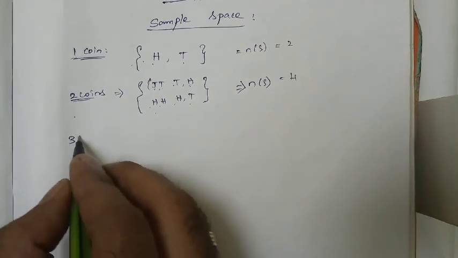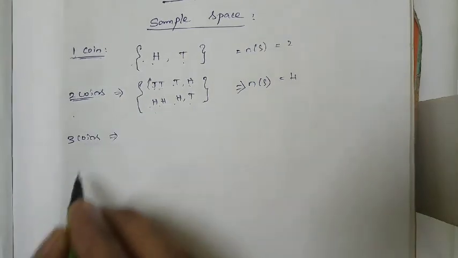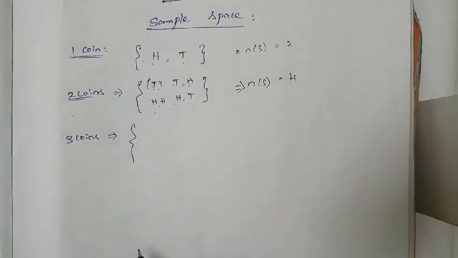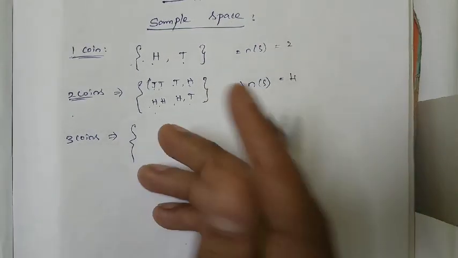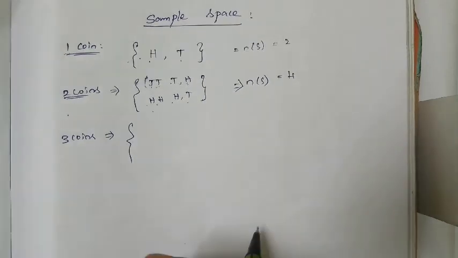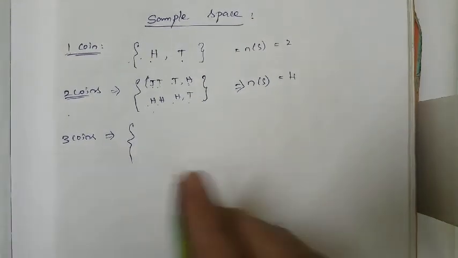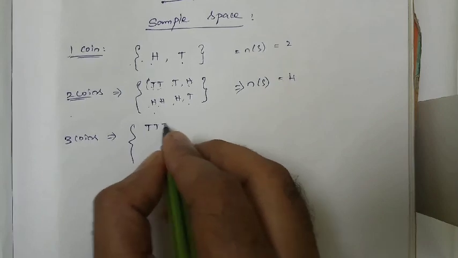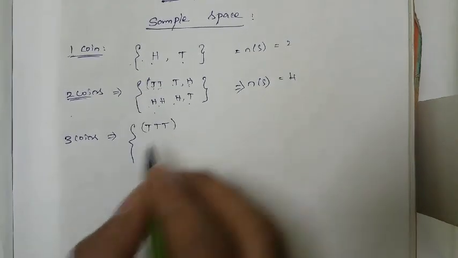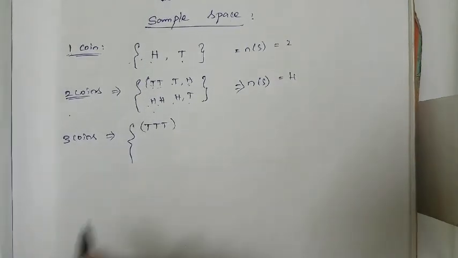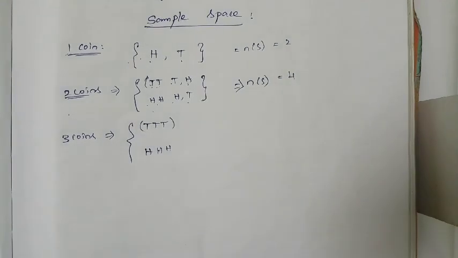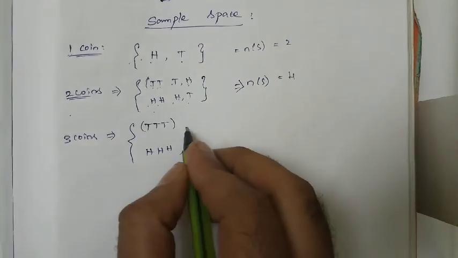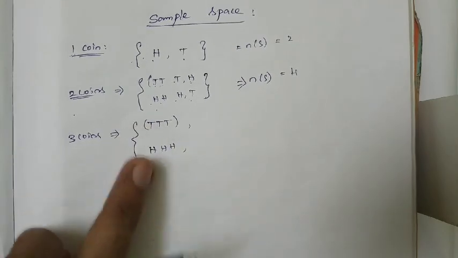Suppose we are having 3 coins. What is the sample space? It's very simple. When I am tossing the 3 coins at the same time, all 3 coins will become tails, or all 3 coins will become heads. Tail, tail, tail and head, head, head. These are the first two possible outcomes.